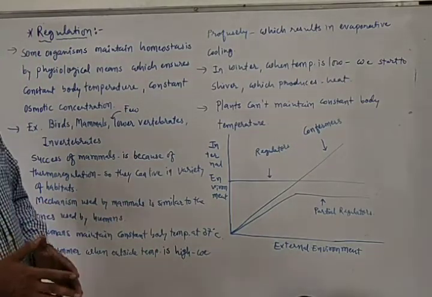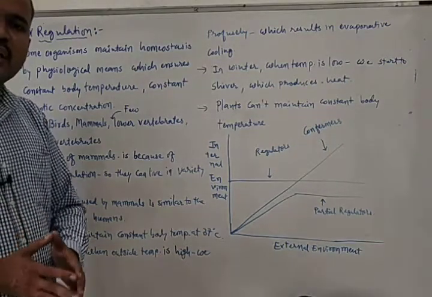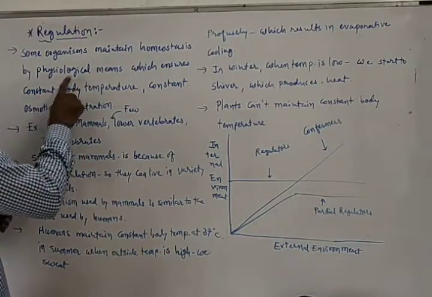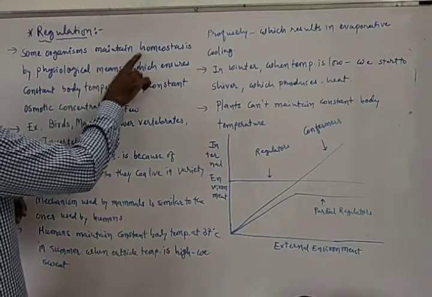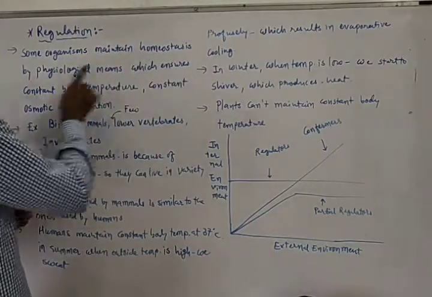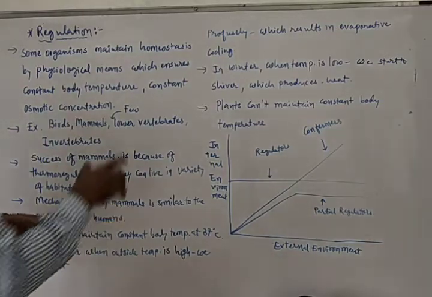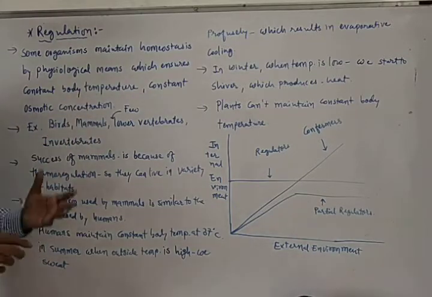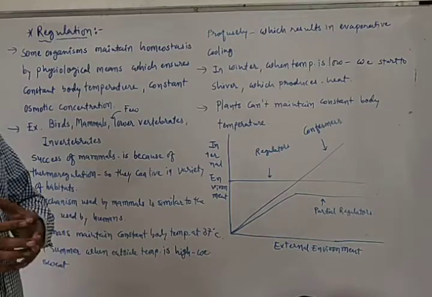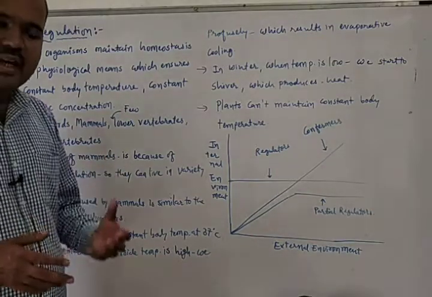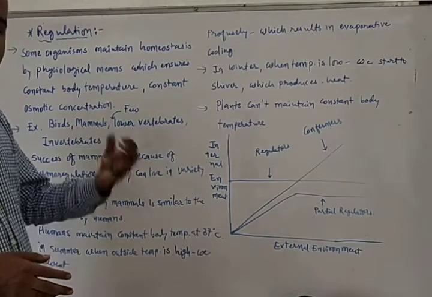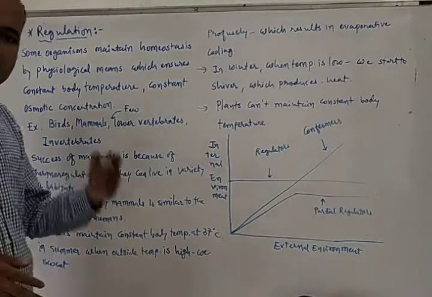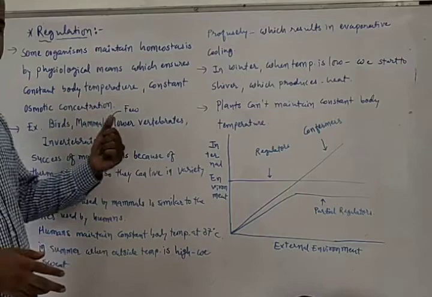In regulation, some organisms can maintain a constant internal environment, or maintain homeostasis, by physiological means, which ensures constant body temperature as well as constant osmotic concentration.